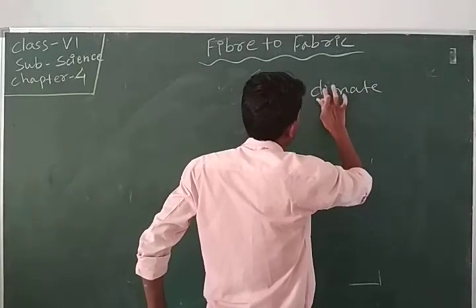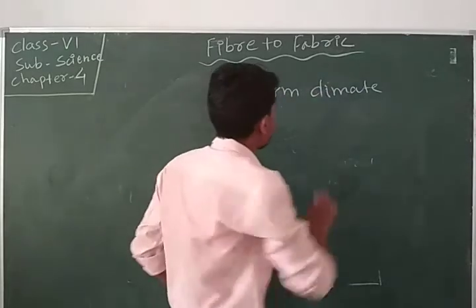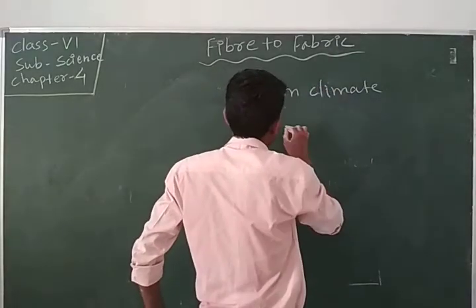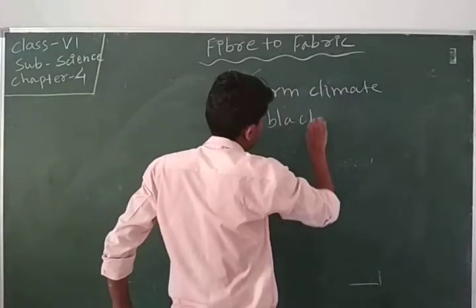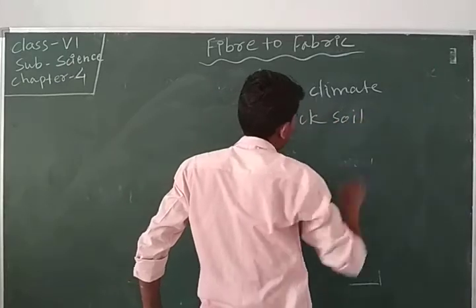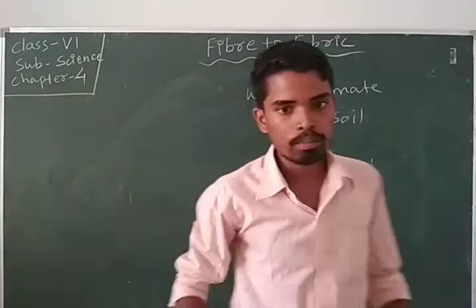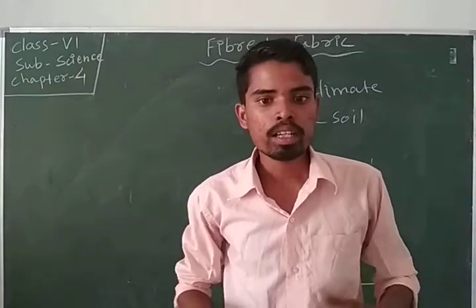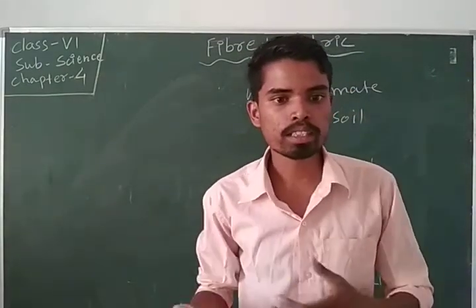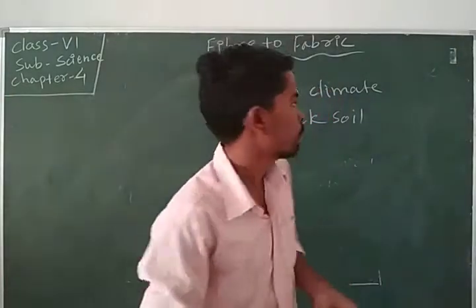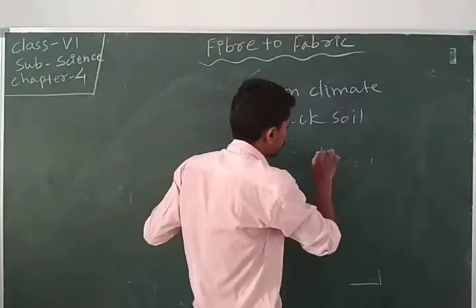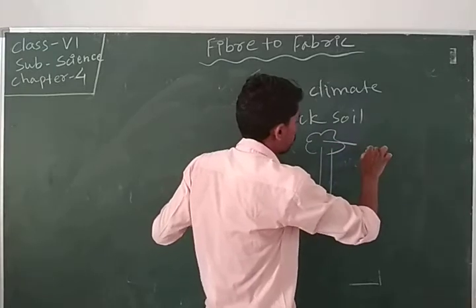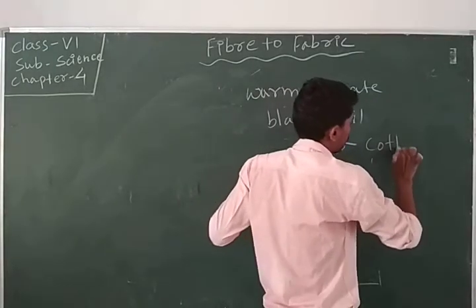And the soil, black soil, and mainly moderate rainfall. The fruit of the cotton plant is known as the cotton ball.